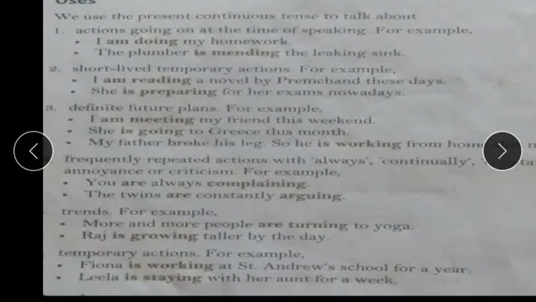Fourth, frequently repeated actions with always, continuously or constantly, showing annoyance or criticism. For example, you are always complaining. The twins are constantly arguing. Here are complaining and are arguing are present continuous forms. So when the words always, continuously or constantly are used, expressing annoyance, we use the present continuous.